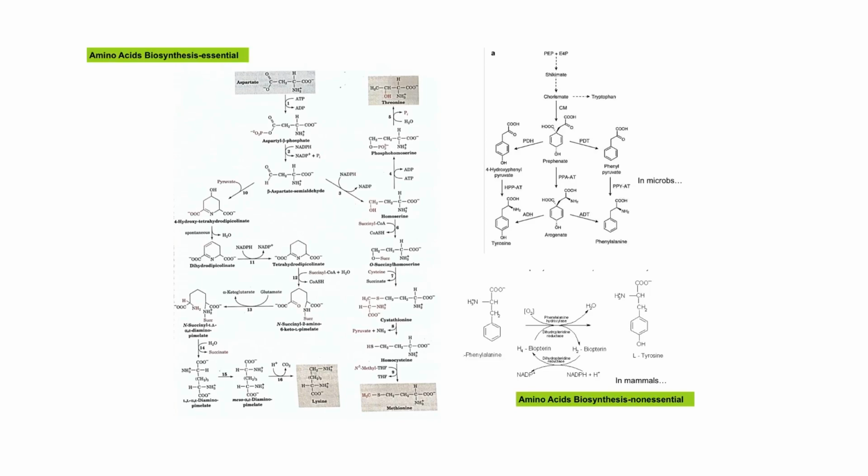For instance, the biosynthesis of tyrosine in microbes and in mammals is completely different. In mammals, the biosynthesis of tyrosine is pretty simple. It is synthesized from phenylalanine, catalyzed by phenylalanine hydroxylase. But in microbes, tyrosine and phenylalanine are synthesized from phosphoenol pyruvate and erythrose 4-phosphate through a more complex pathway.